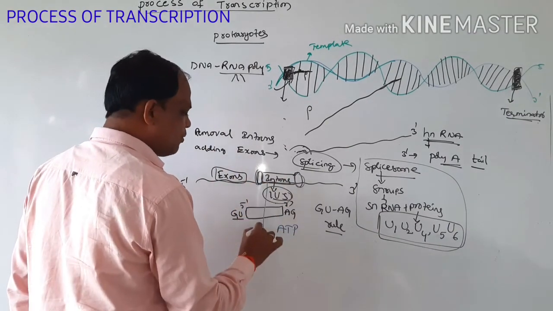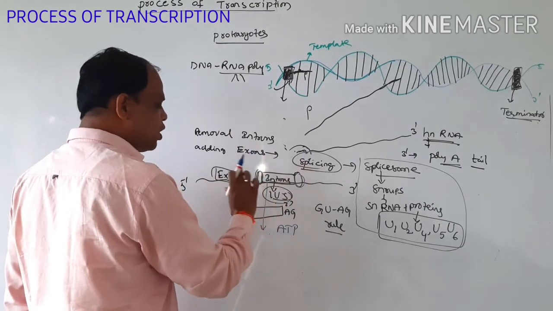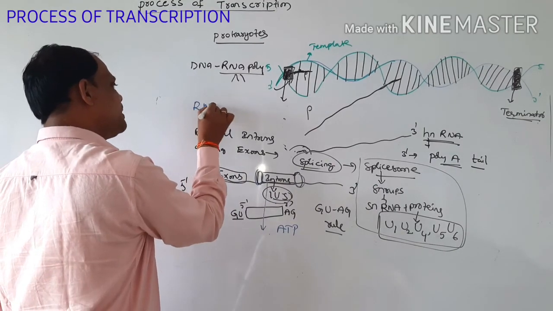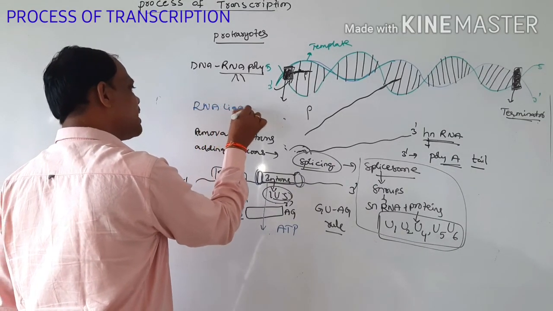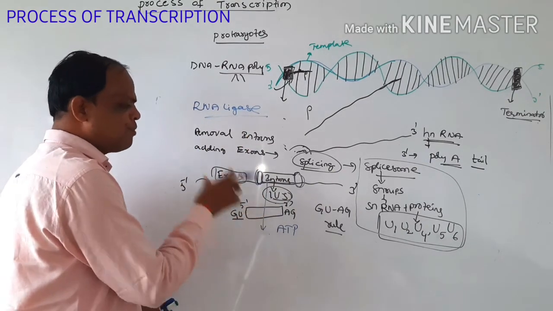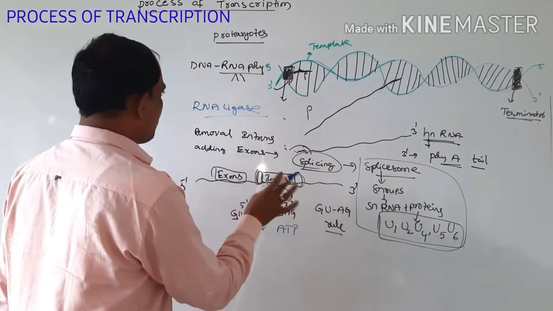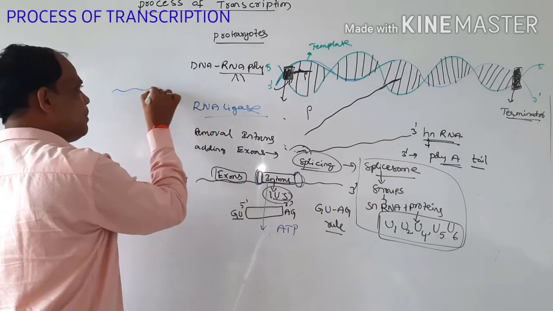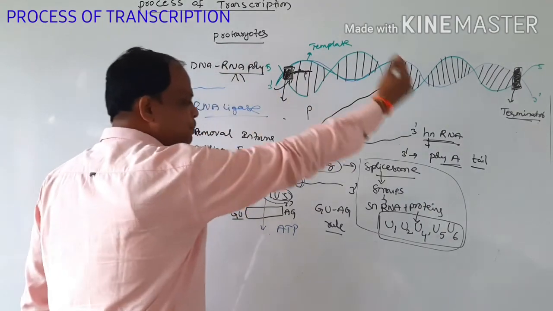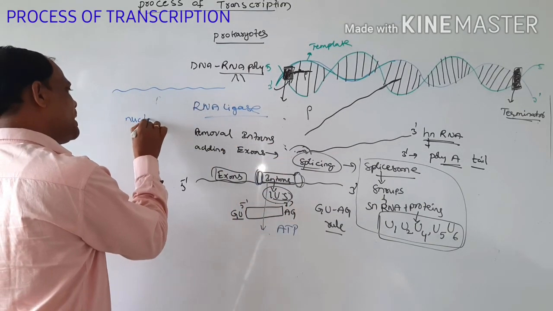We remove these introns, then all the exons are joined with the help of RNA ligase enzymes. Then finally the perfect mRNA is formed. All this process is carried out inside the nucleus.